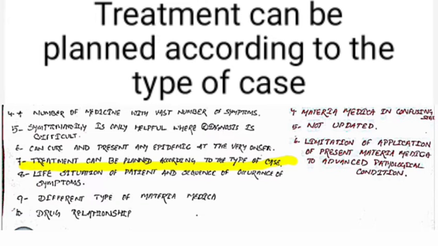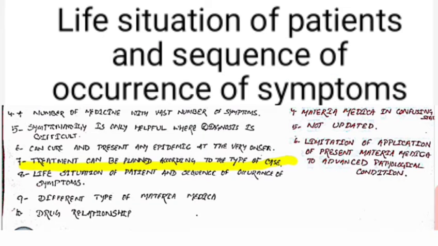Then the eighth point is the life situation of the patient and the sequence of occurrence of the symptoms. What does it mean? In a middle-aged person, sometimes we see that the person has depression, as well as cardiac chest pain, as well as joint pain, all types of symptoms which we find one by one.